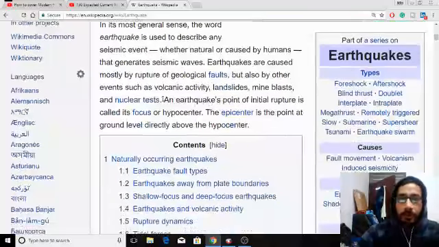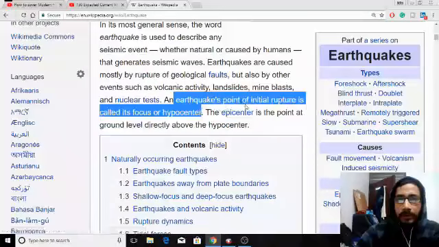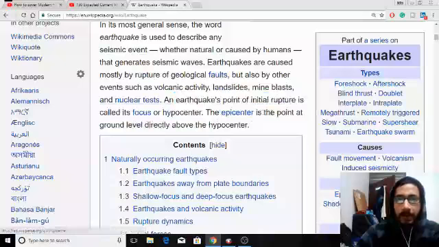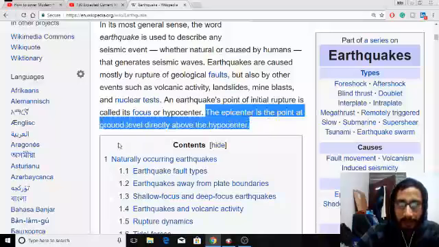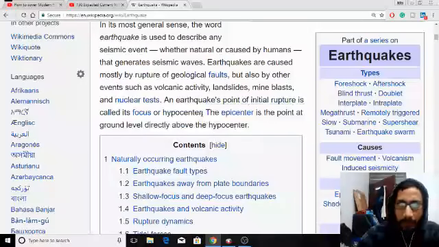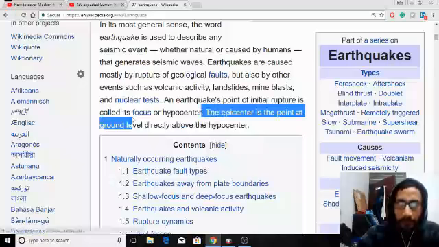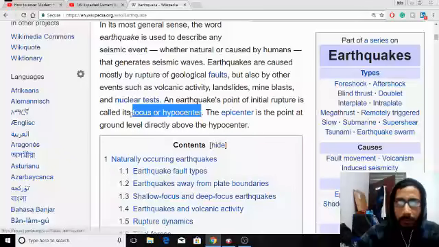An earthquake's point of initial rupture is called the focus or hypocenter. The epicenter is the point at ground level directly above the hypocenter. What is the hypocenter? The hypocenter is the point where the initial rupture of the earthquake takes place. At what point? Focus or hypocenter.